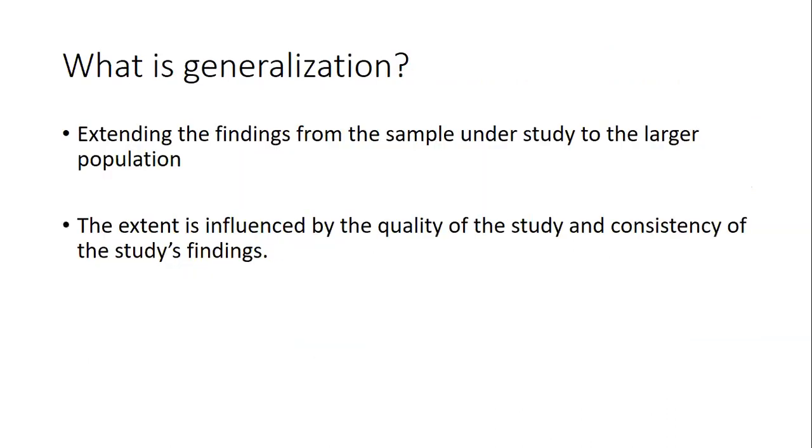Now, obviously, we need to choose a sample which can be generalized. I often give an example of when you go and give your blood test. When you want to check your blood sugar level, you don't give your entire blood to the lab. You only give a very small sample. That sample generalizes the result for your entire blood in your body. But you need to make sure that your body is not exposed to any foreign particle.